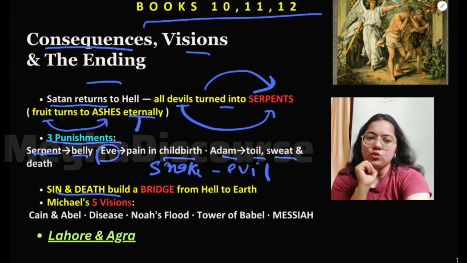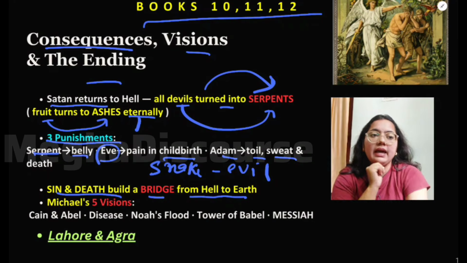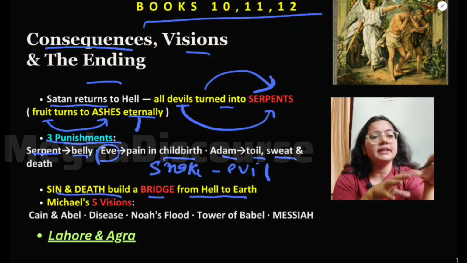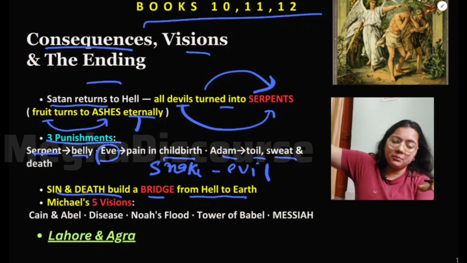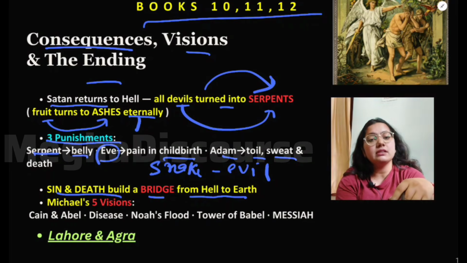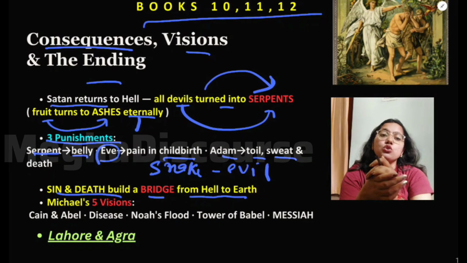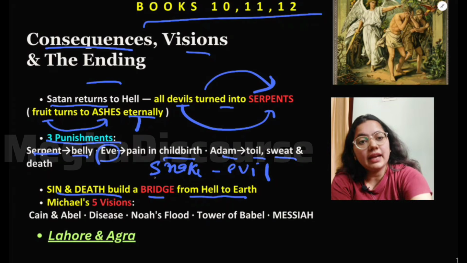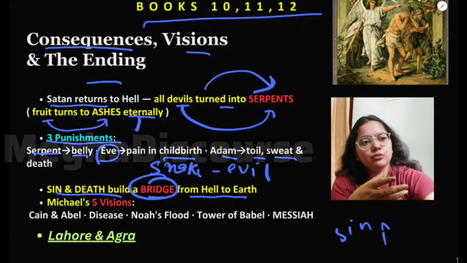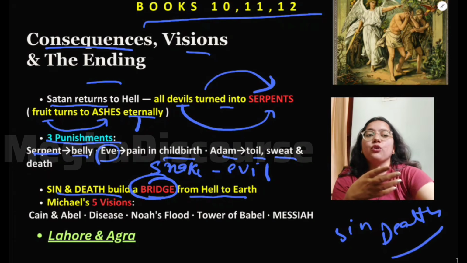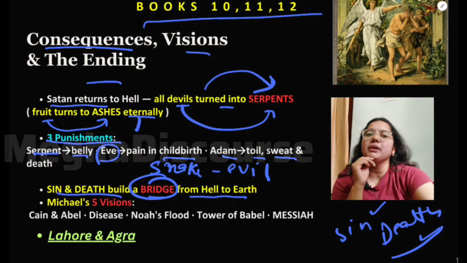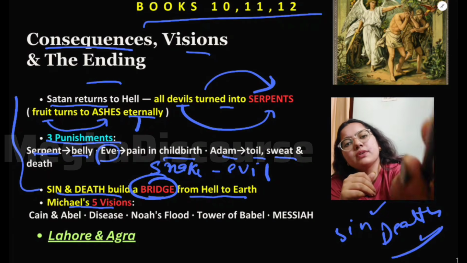And Sin and Death are building a bridge from hell to earth, because they are also preparing to ruin humanity. They were building that bridge from hell to earth in book 4, when Satan left hell. Now they are finally successful in building that bridge, and now on earth there would be sin and there would be death. They are literal and metaphorical, both, right? Now people will die, now people will commit sin. Ultimately, these are the consequences in book 10.